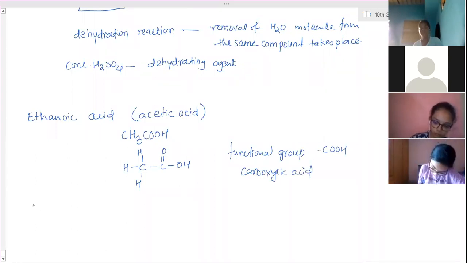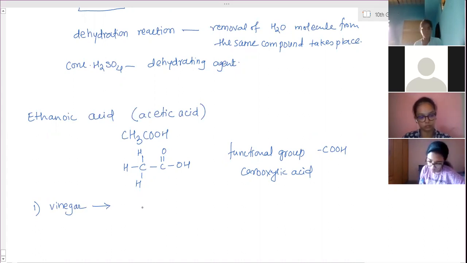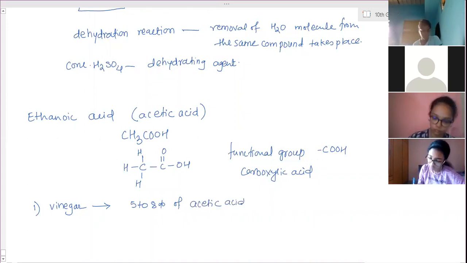Its occurrence, it occurs in two different forms. One is vinegar. So vinegar, what is vinegar? 5 to 8% of acetic acid solution with water.